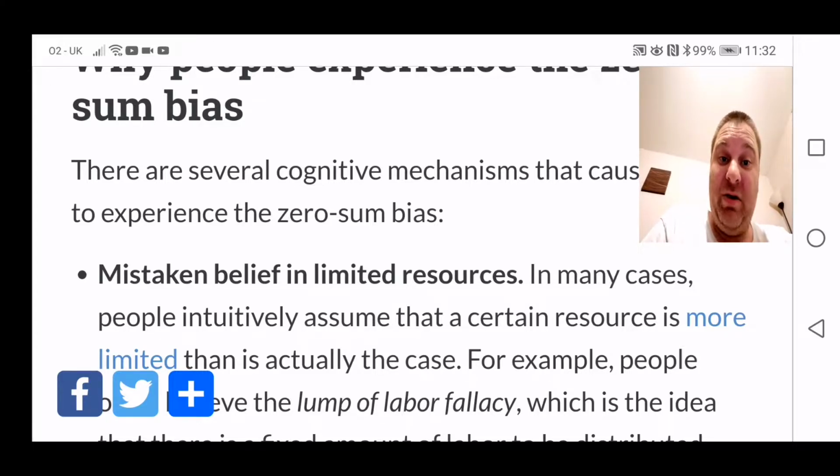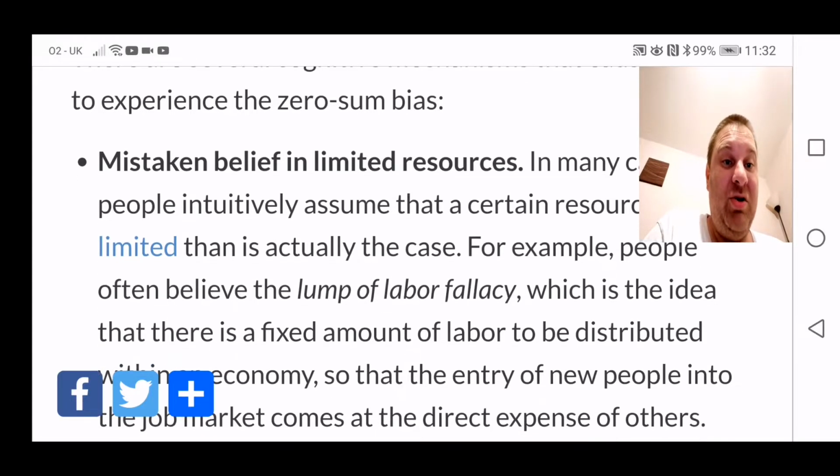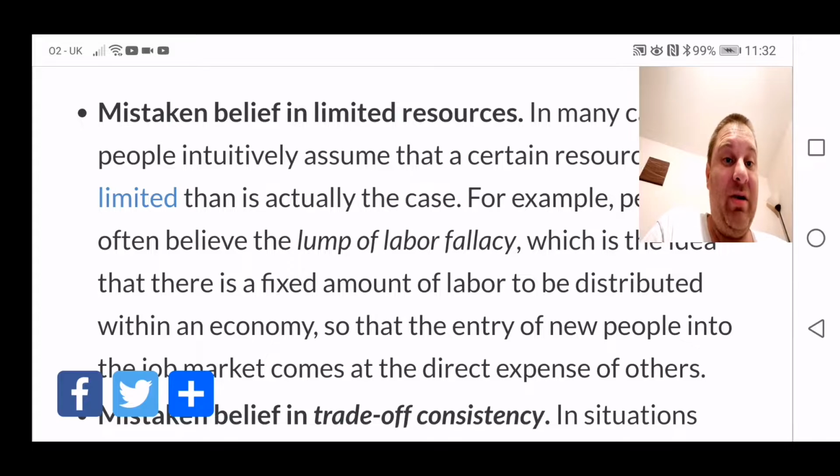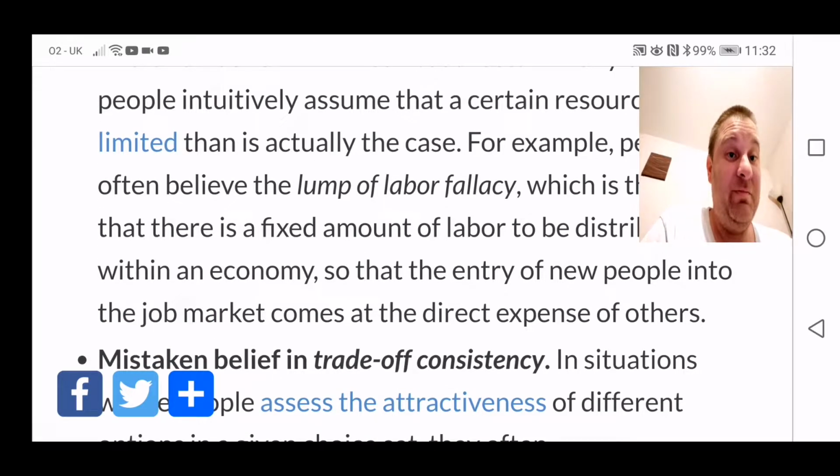In many cases, people intuitively assume that a certain resource is more limited than is actually the case. For example, people often believe the lump of labour fallacy, which is the idea that there is a fixed amount of labour to be distributed within an economy so that the entry of new people into the job market comes at the direct expense of others.